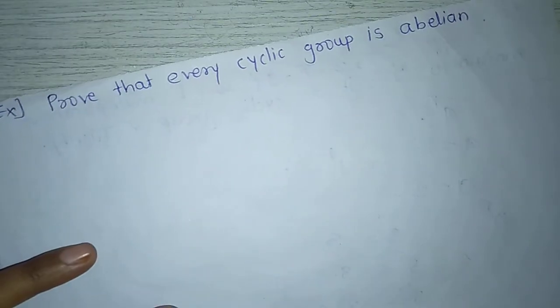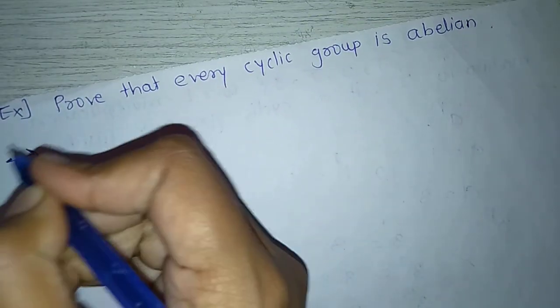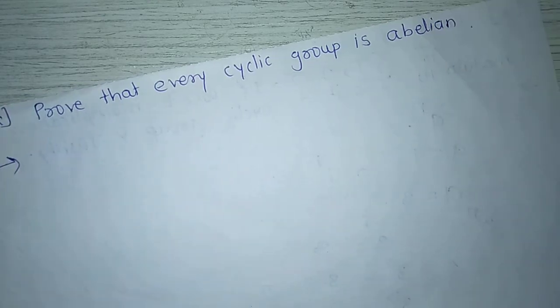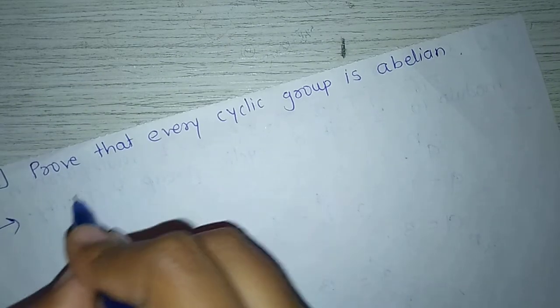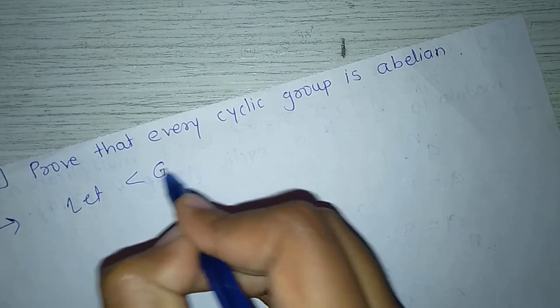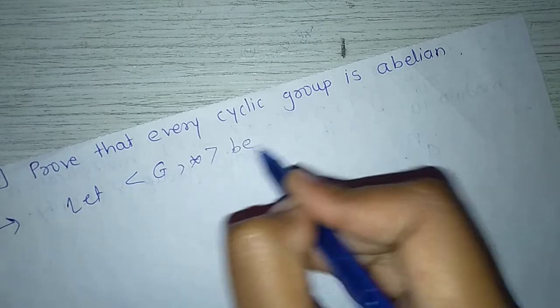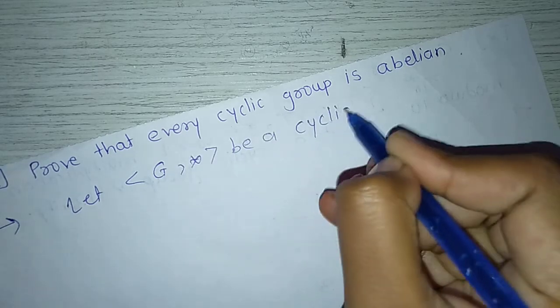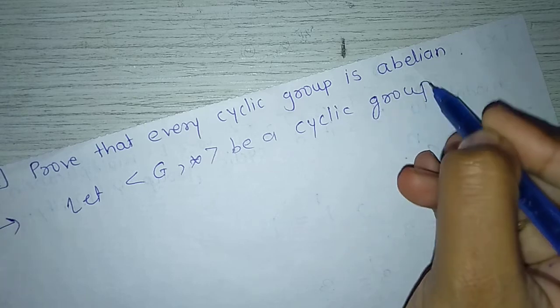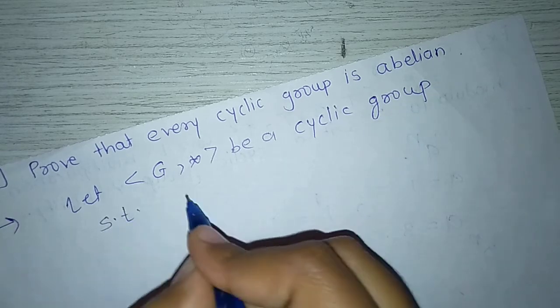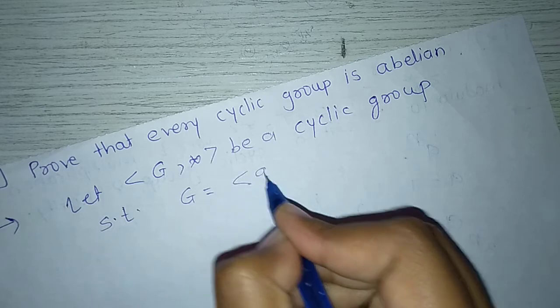Next point is proof that every cyclic group is abelian. Let G star be a cyclic group such that G equals the set generated by a.